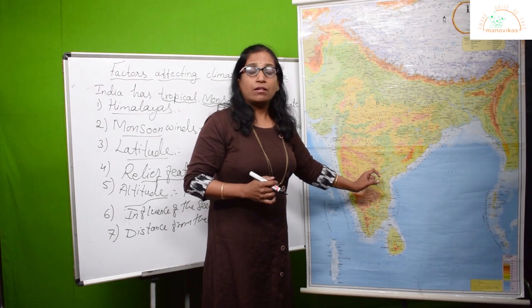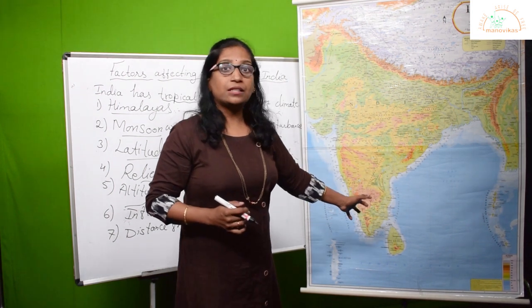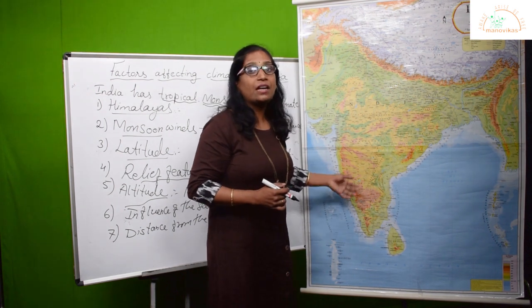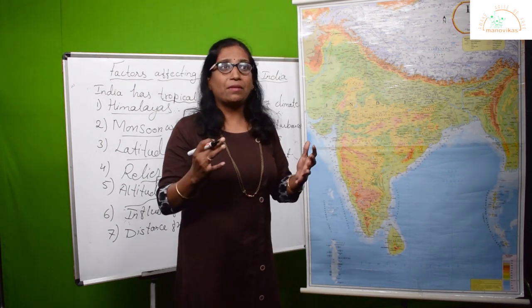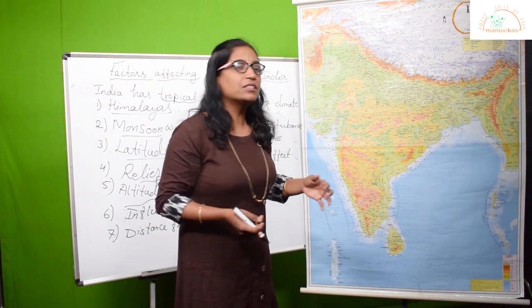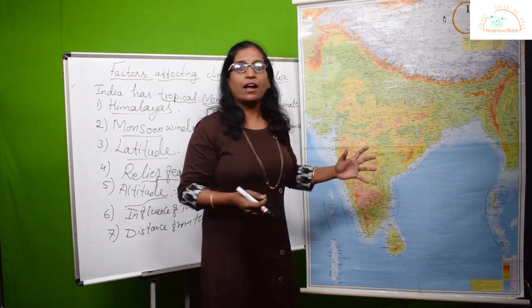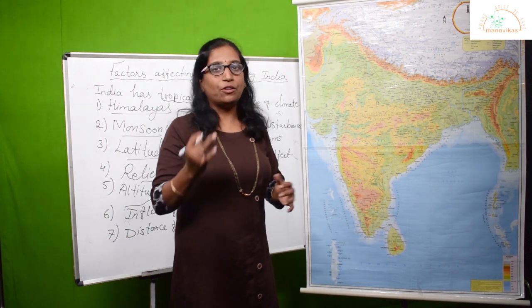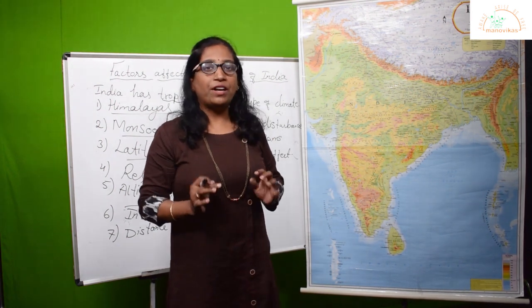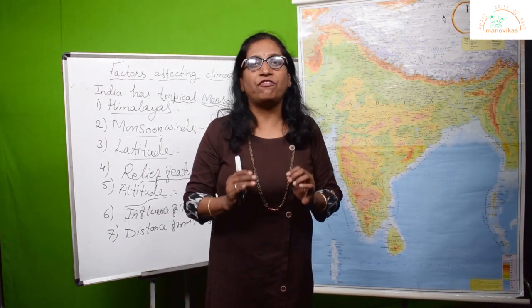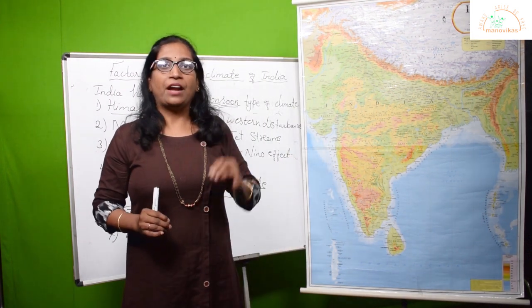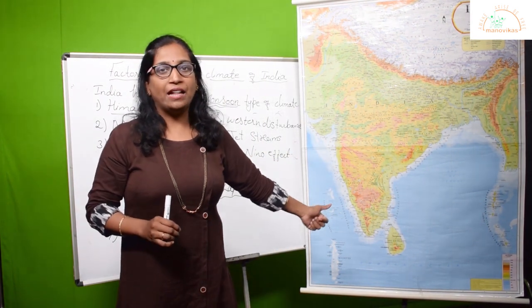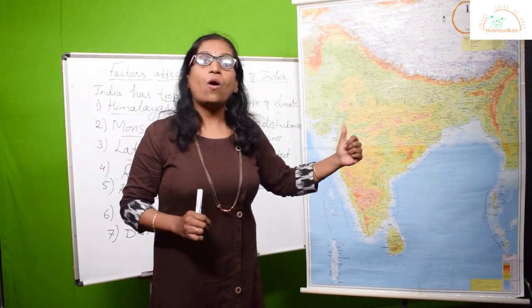It happens sometimes in the month of December, during the winter season, and they bring dry winds, making a drought-like condition in the Indian subcontinent. This is the El Nino effect. Students, today we have done all the 10 factors affecting the climate of India, right from the Himalayas to the El Nino effect. You need to study all of them in detail.